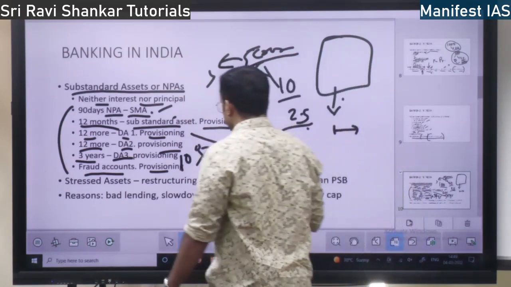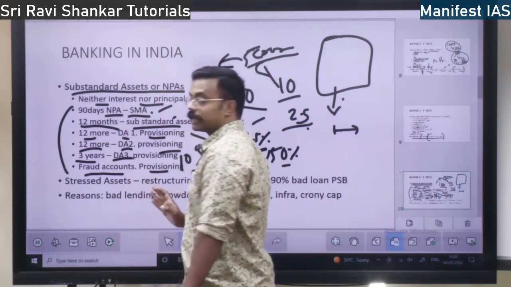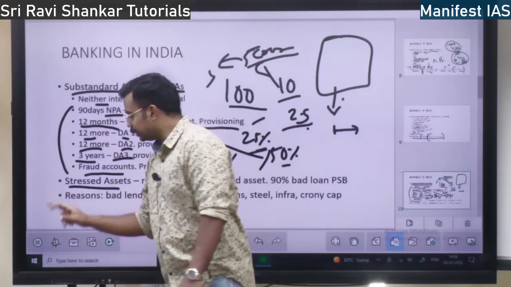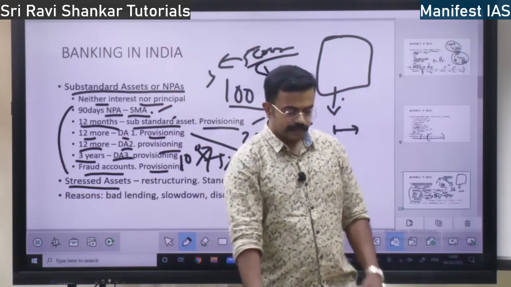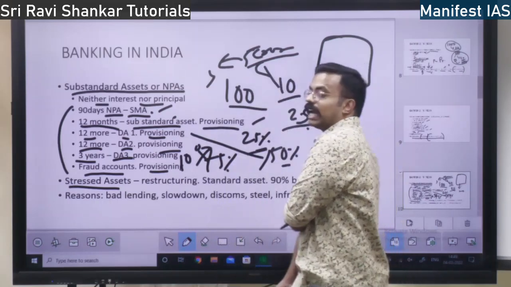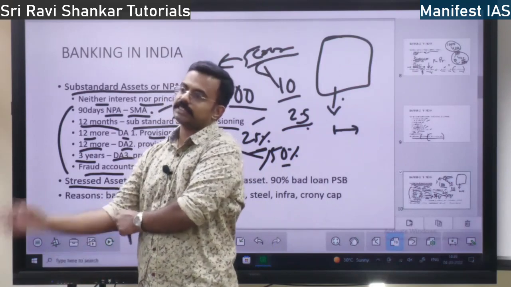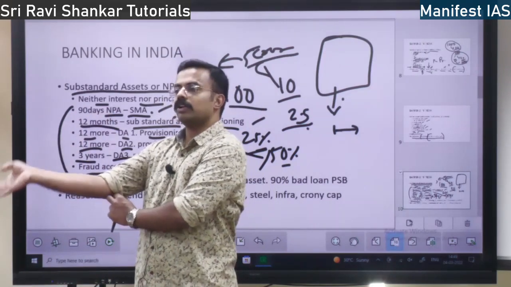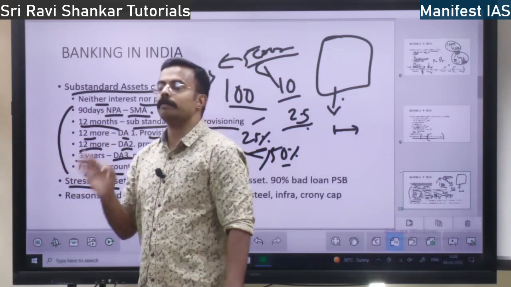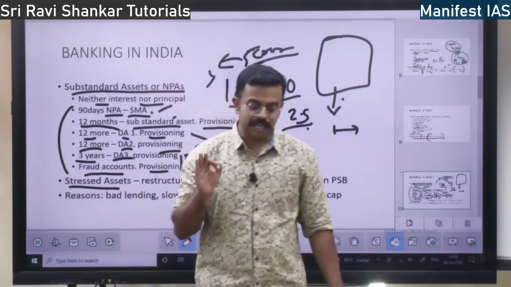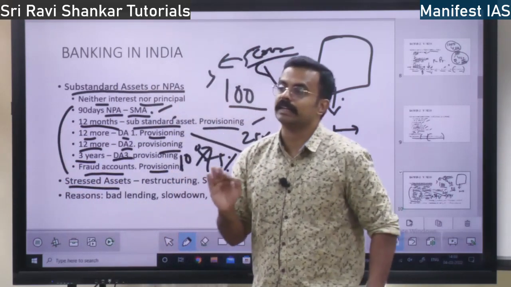Okay. Next, you have the concept of substandard assets, stressed assets. See, these stressed assets are actually standard assets. They are paying the loan. But that person is facing some difficulty.